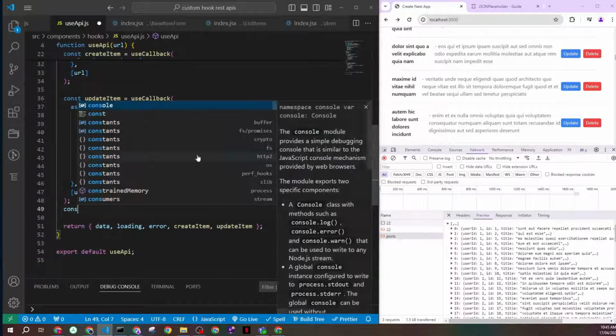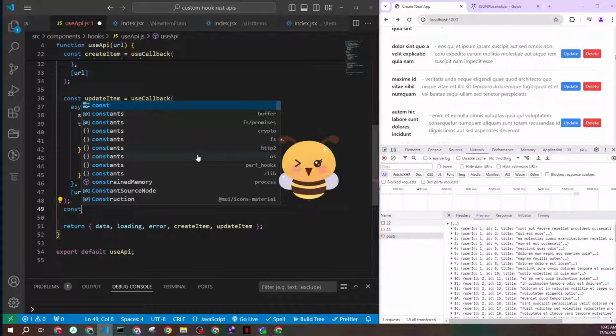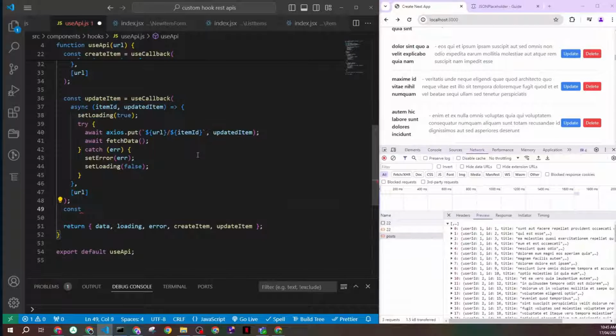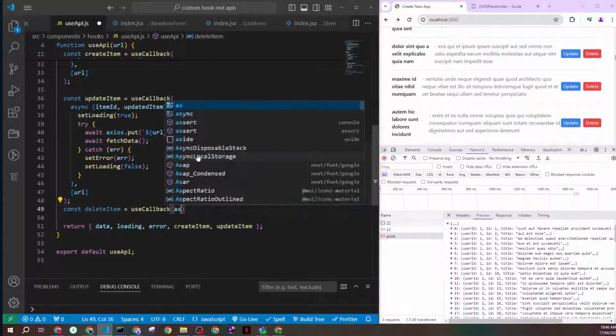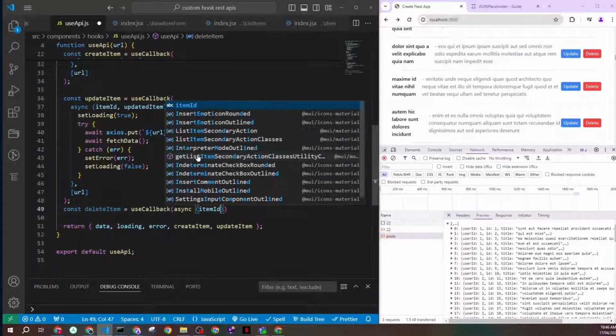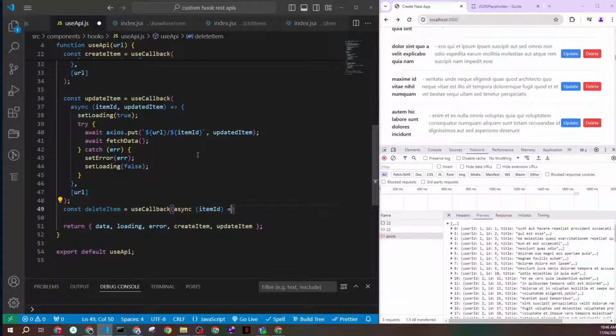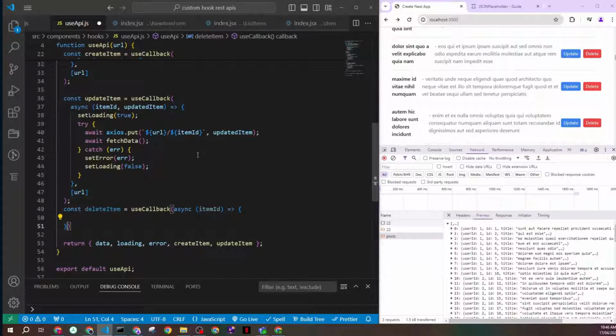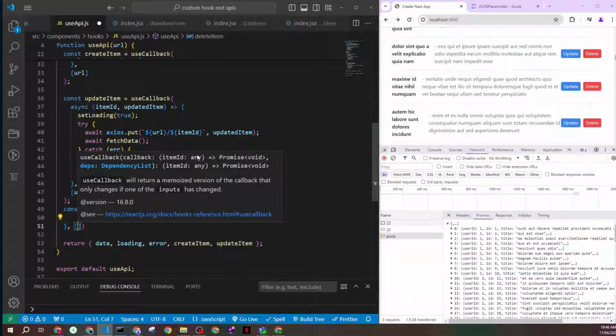So we'll create again another function. I hope this time you're able to create it by yourself. Maybe pause the video, go try to do it by yourself, and then come back and see the solution. Const delete item, and we will also use callback here, and async, and expect an item ID. So we need an ID of the item to know which item we're going to delete. And I want this use callback to rerun when the URL has changed.